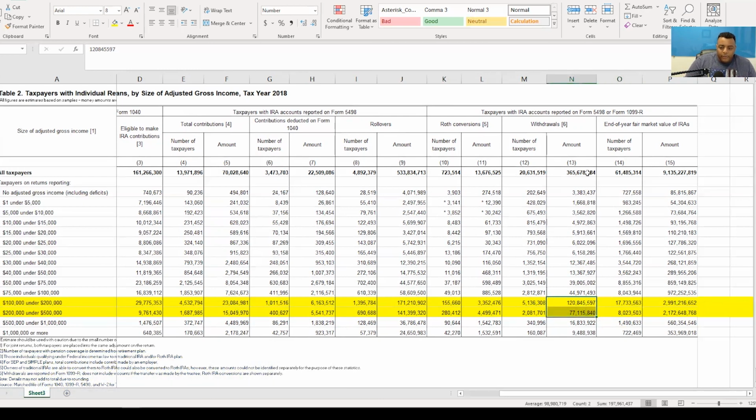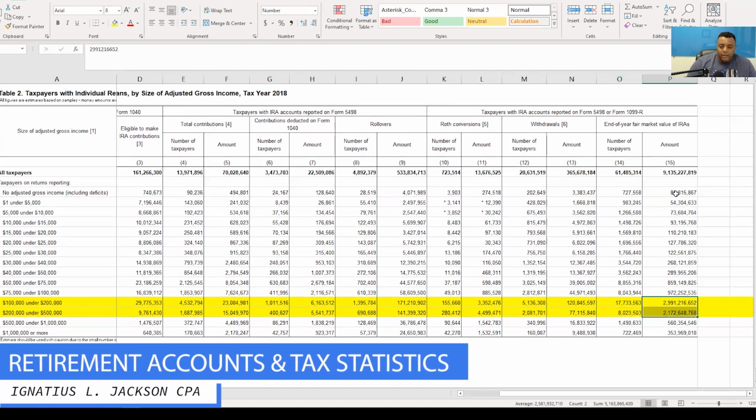Oh, I'm looking at the wrong thing here, sorry. Out of 61 million accounts or taxpayers, accounts, same thing, okay? 26 million of those are with those that make between 100,000 and 500,000 a year. And out of the $9 trillion that's sitting inside these accounts, 5 million is with those that make between 100 and 500,000 a year.